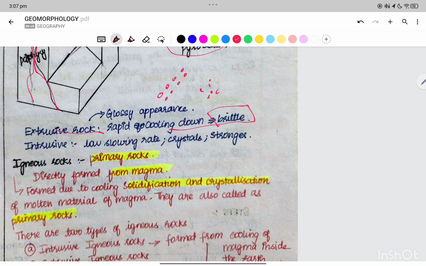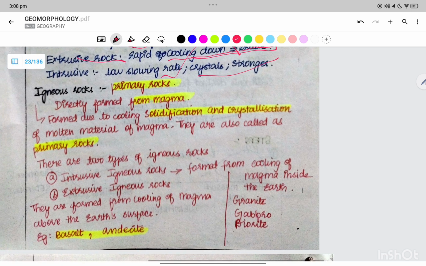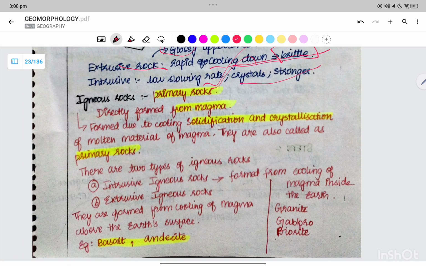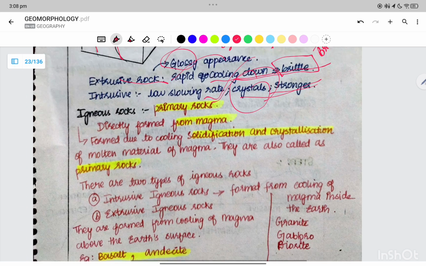Extrusive igneous rocks are glossy in appearance because they undergo rapid cooling, whereas intrusive igneous rocks undergo slow cooling, therefore the crystals are stronger. Extrusive igneous rocks go through rapid cooling down, therefore they are brittle. They are easily broken up. The intrusive igneous rocks have a slow rate of cooling. Their crystals are stronger. The extrusive igneous rock has a glossy appearance.